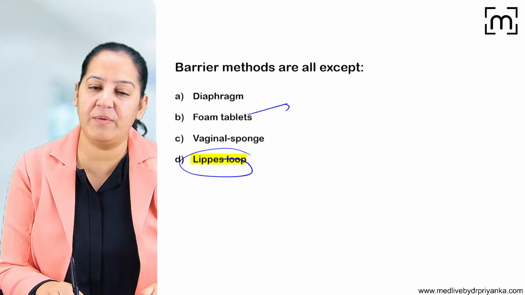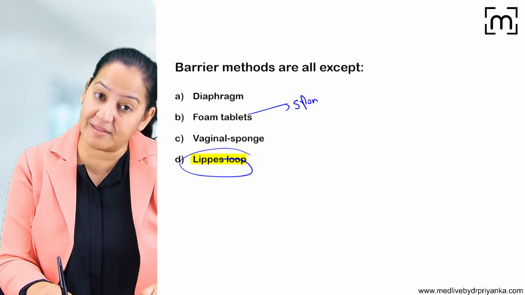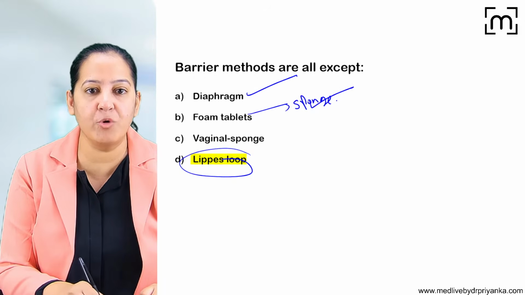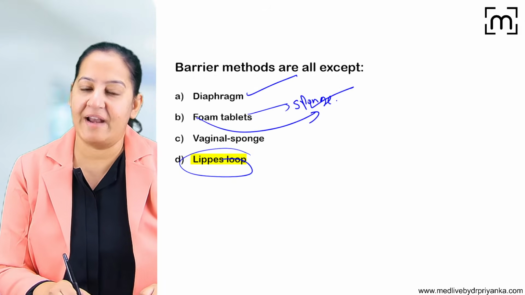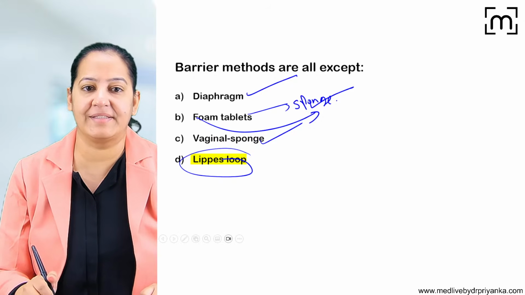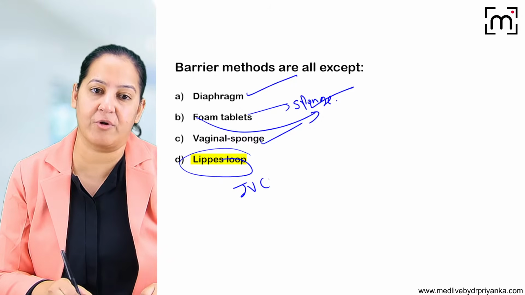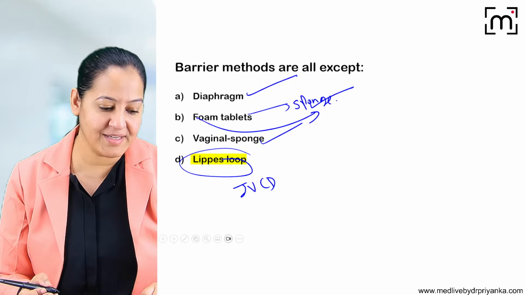By foam tablet, we mean the vaginal sponge. It is the other name given to vaginal sponge. So diaphragm is there, sponge is there. Sponge is sponge only, no? And vaginal sponge, it is the other name given to that. So Lippes loop is not a barrier method. It is one of the intrauterine contraceptive devices, IUCD. So the correct answer is D.